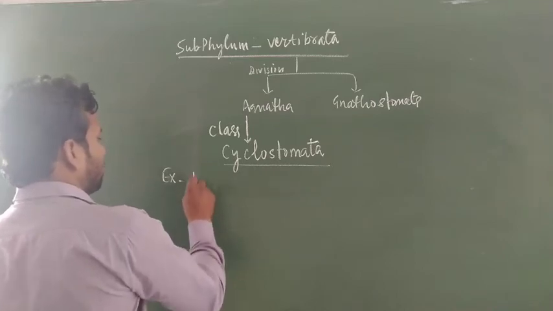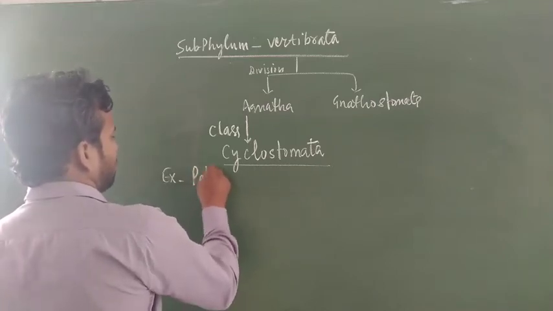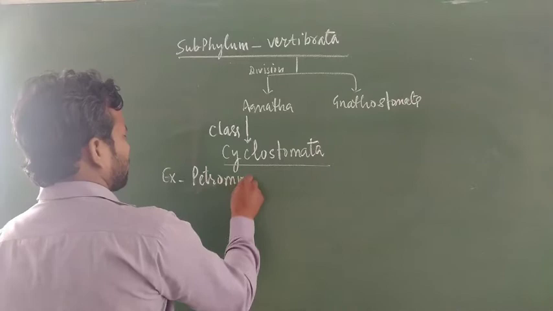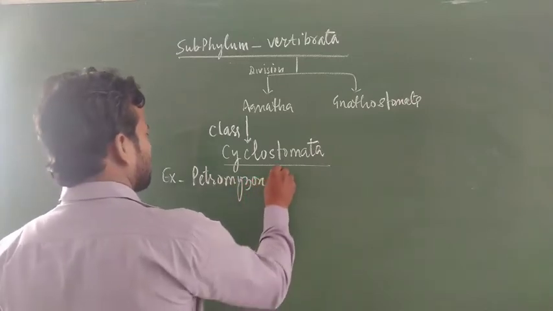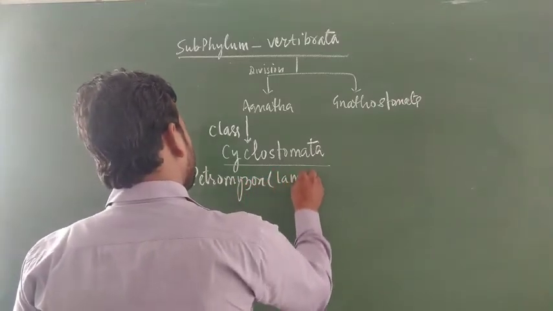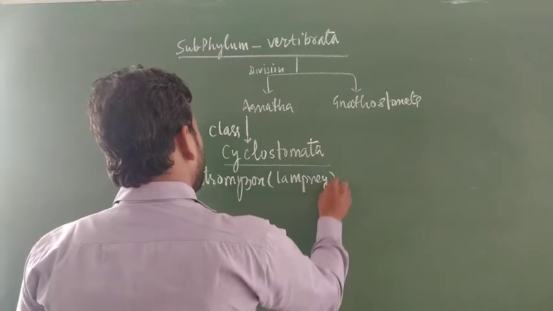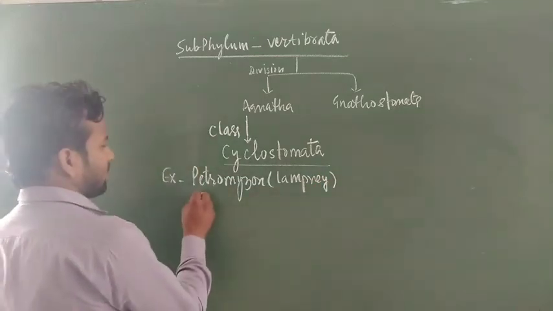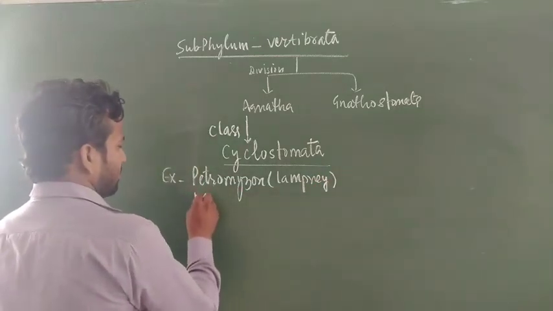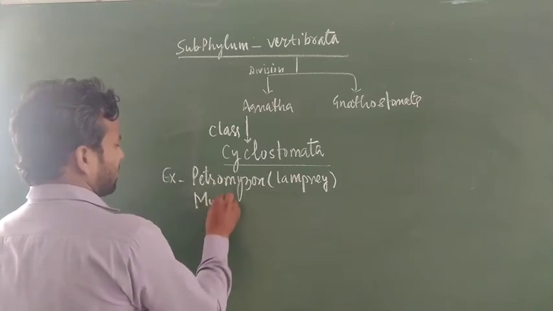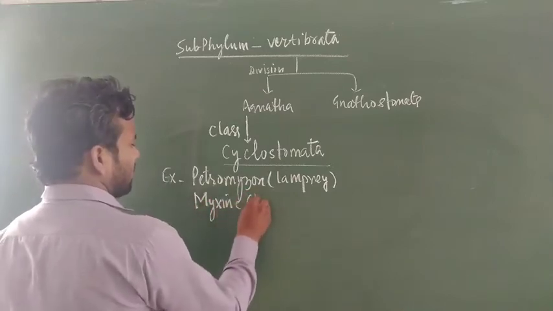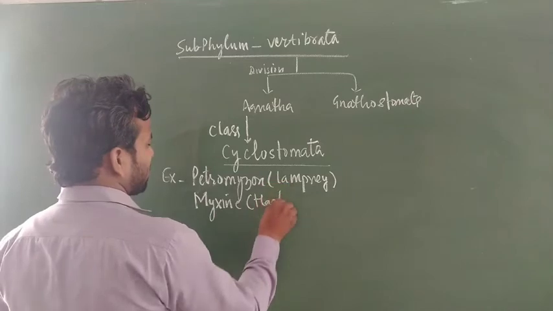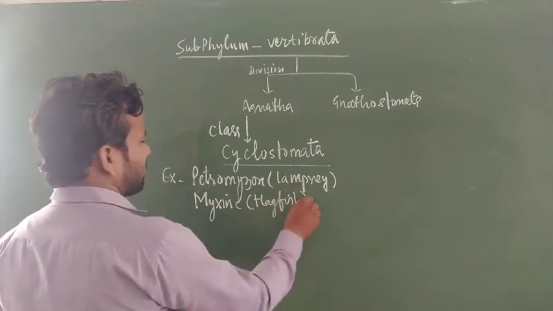It is also called Petromyzon, and it is also known as lamprey. And the second is called Myxine. Myxine is also known as hagfish. These are the two members.